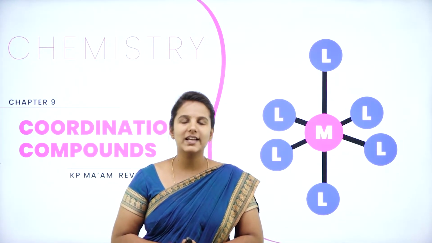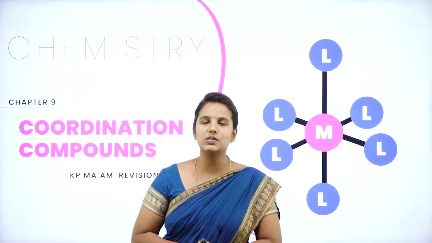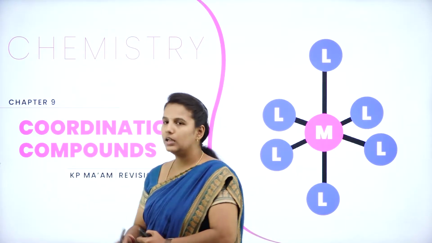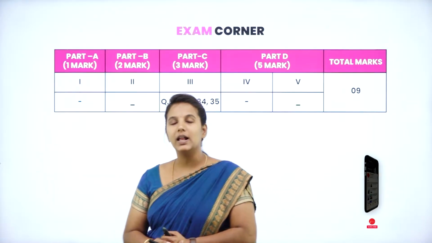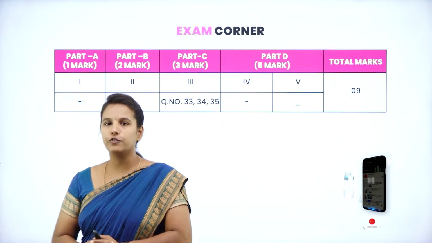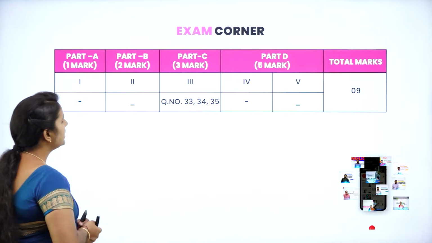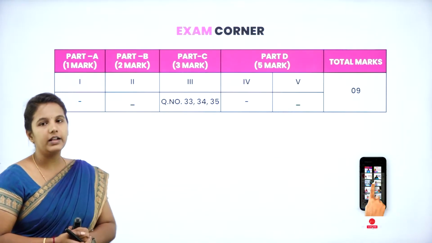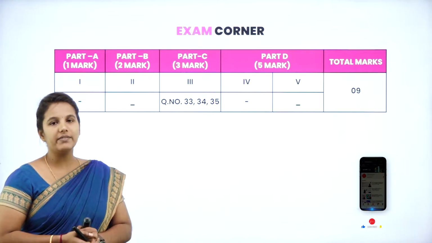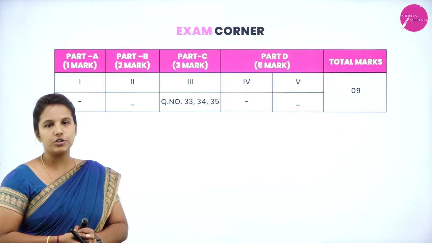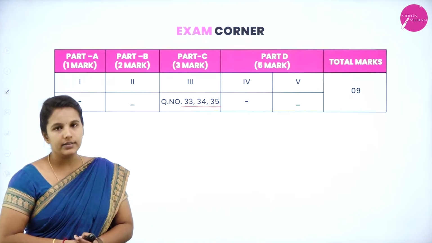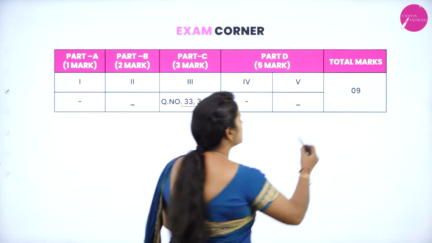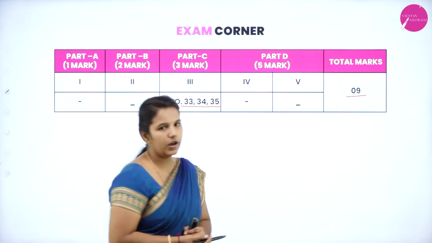My dear students, in this session we are going to discuss Unit 9, the coordination compounds. Before going to discuss this unit, let's see the weightage of this unit. From this unit, there is no 1 mark and 2 mark question. Directly we can expect the 3 mark question, and the question numbers are 33, 34 and 35, and totally you can expect 9 marks.